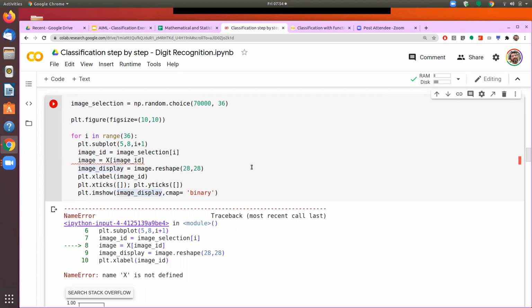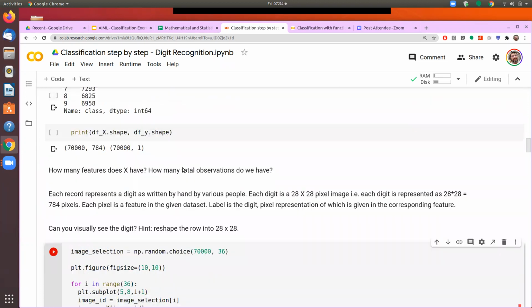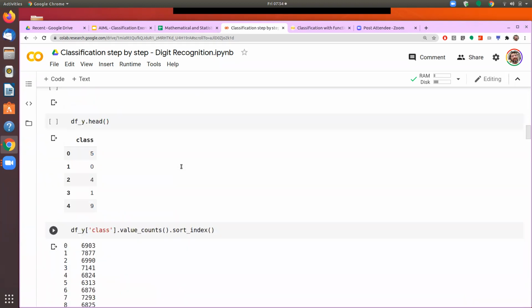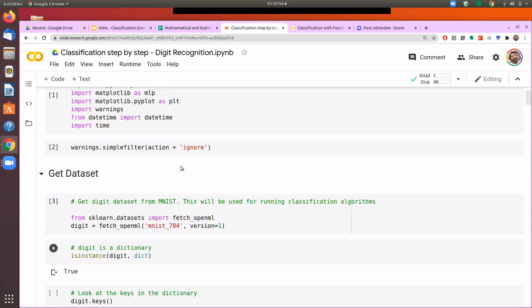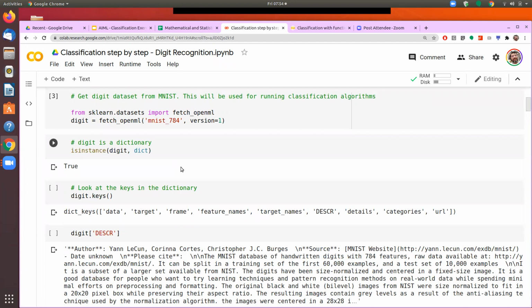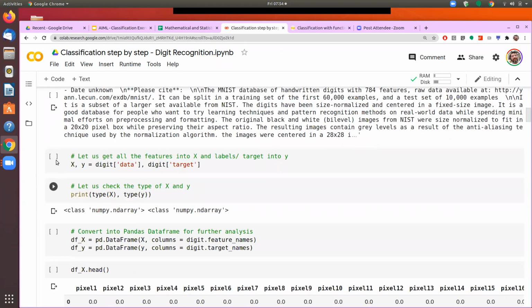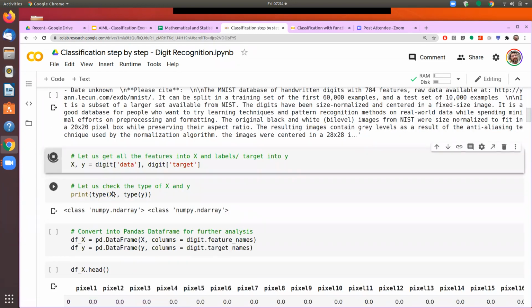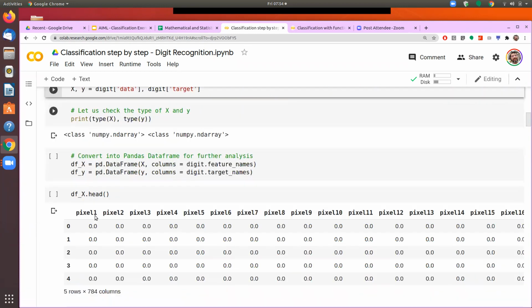That's all. Rest is actually, since we have not run the previous code, X is not yet defined. So we imported, we had run getting data set. We will now run this one, XY. Now we should run.